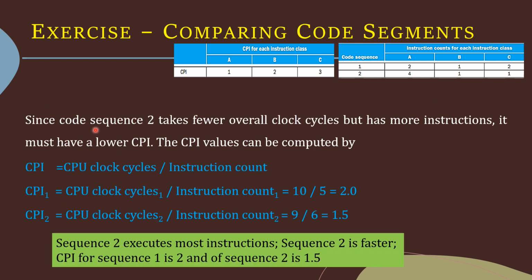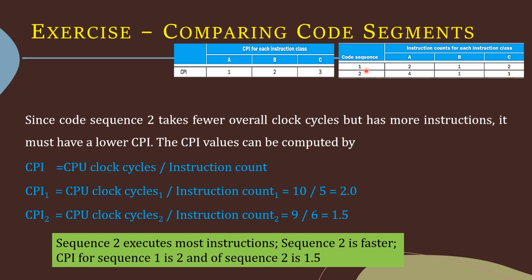Since code sequence 2 takes fewer overall clock cycles but has more instructions, it must have a lower CPI. The CPI values can be computed using the equation CPI is equal to CPU clock cycles divided by instruction count. So for sequence 1, the CPU clock cycles is 10 and the instruction count is 2 plus 1 plus 2, which is equal to 5. So 10 divided by 5 is equal to 2.